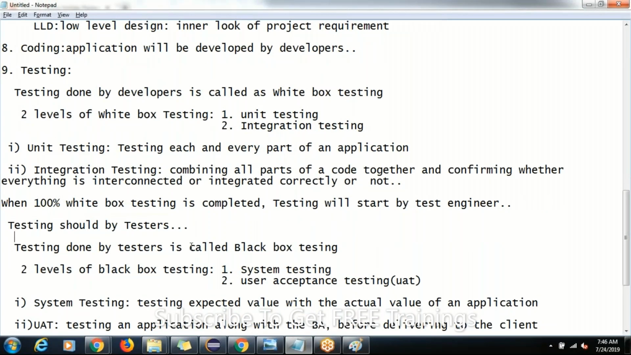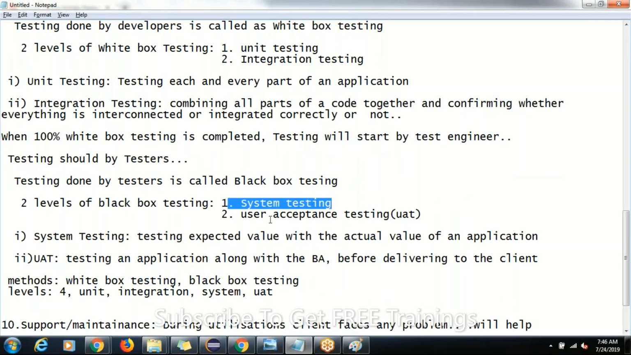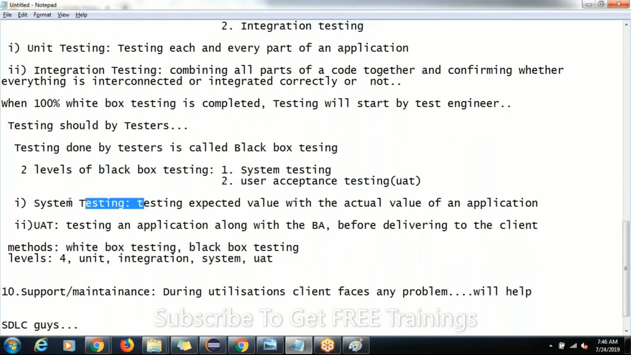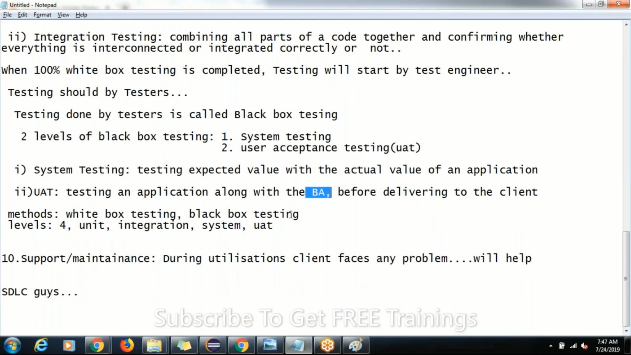Testing done by testers is called black box testing, and testing done by developers is called white box testing. Here we have two levels of black box testing: one is system testing, another is user acceptance testing. What is system testing? Testing the expected value against the actual value; the general testing we do is system testing. Once system testing is done, everything is going smoothly and no defects are found, then we do user acceptance testing along with the business analyst.